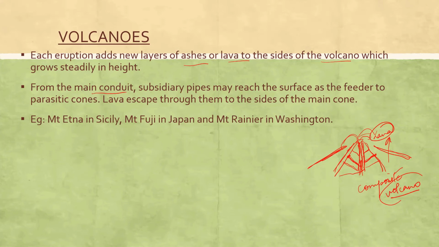And from the main conduit, subsidiary pipes may reach the surface as the feeder to parasitic cones. So these are the parasitic cones. So subsidiary pipes are there, okay, from which the magma comes out. So examples I've written: Mount Etna in Sicily, Italy, Mount Fuji in Japan, Mount Rainier in Washington.